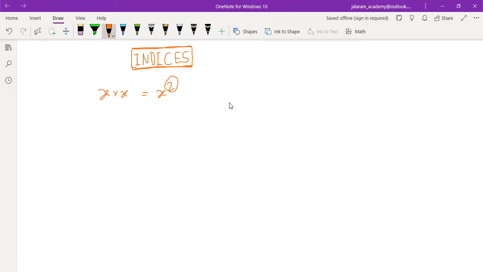Indices tells us the number of times a number or an algebraic unknown is multiplied to itself. Is that clear to you? Yes, sir. Write the definition.